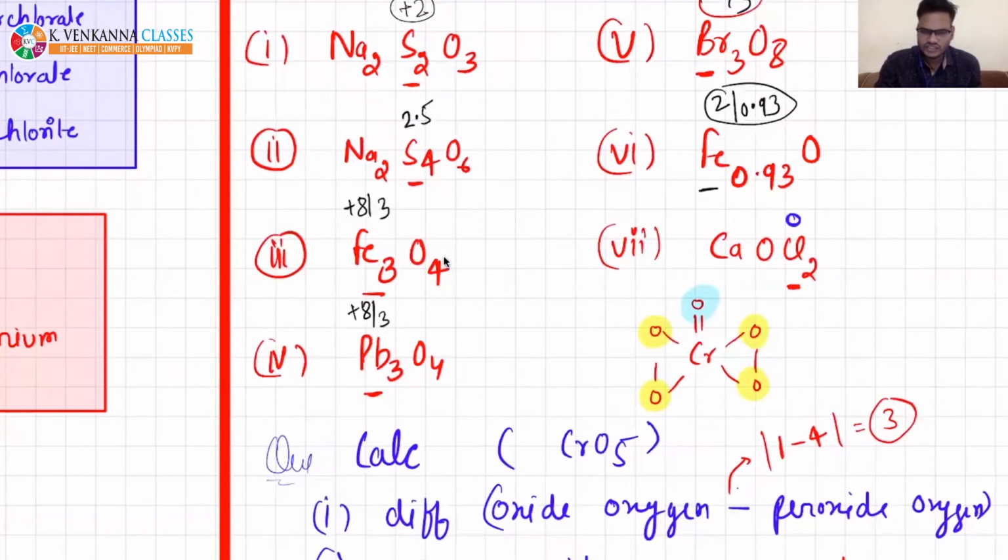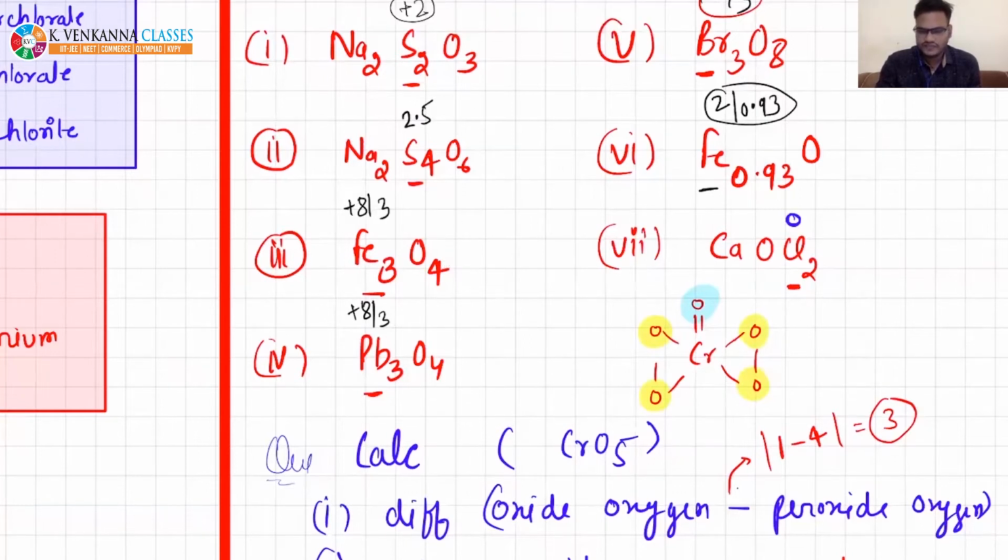If the oxidation number is fractional in any compound, it simply means that atoms of the same element are present in different oxidation states. I will give you examples, then you will understand it in a better way.